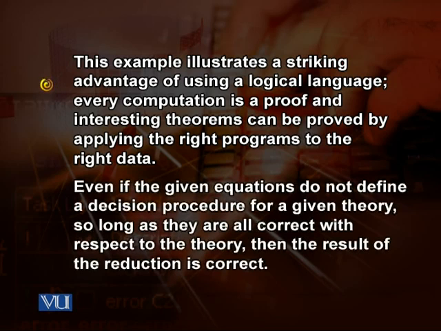Even if the given equations do not define a decision procedure for a given theory, so long as they are all correct with respect to this theory, then the result of the reduction will be correct, and for this purpose, we have shown the proof. For example, even if we did not know that proxy was canonical, we could still be certain that any term that reduces to true is a tautology. So this is an extremely useful thing that we have just talked about.